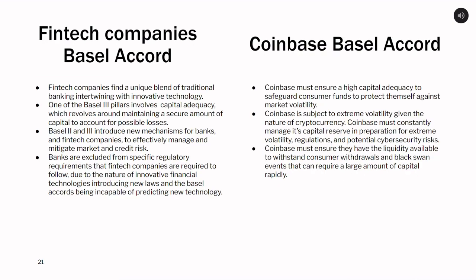Fintechs, and Coinbase more specifically, have a very interesting and unique relationship with the Basel Accord, given their positioning and the interconnectedness between banking and technology. Specifically for Coinbase, one of the Basel Accord pillars that is particularly important is the need for capital adequacy and having enough capital on hand to account for the extremely volatile cryptocurrency market. Accounting for potential black swan events is something that Coinbase needs to be extremely dialed in on and pay very close attention to.